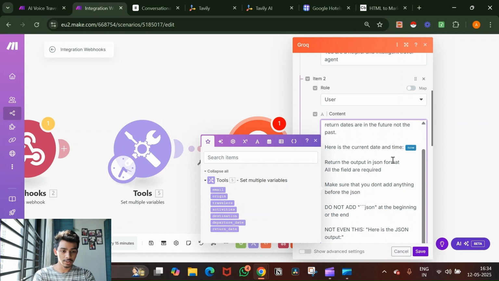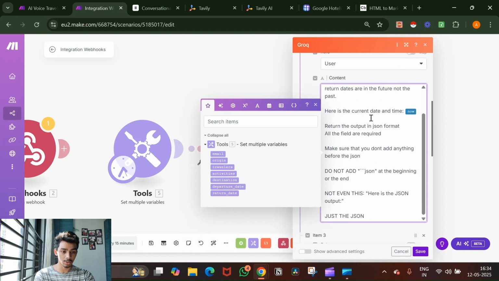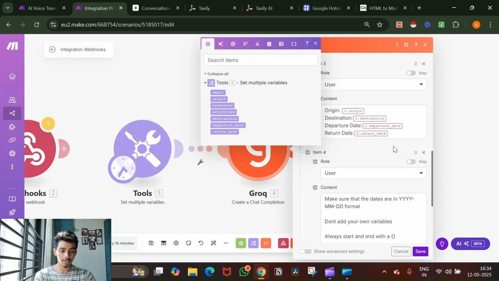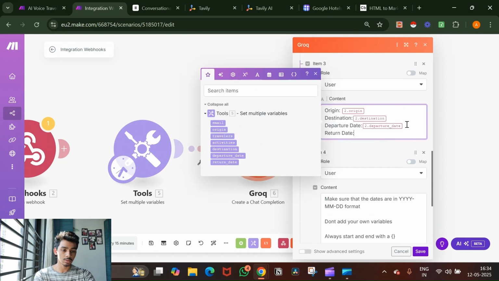Then we return all the output in JSON format. All the fields are required. Make sure you don't add anything before the JSON, like these things that we've seen previously. Make.com does it a lot. Not just make.com, AI does it. And not even "here is the JSON output", just the JSON. And then we give it the input, which I'll just remove all of this, and finally this one. And let me just add all of this data: the destination, the departure date, and the